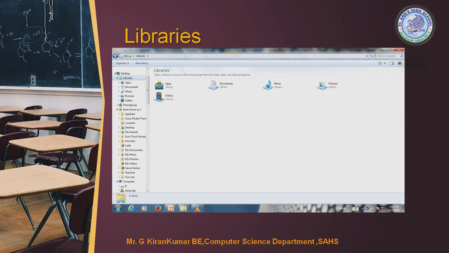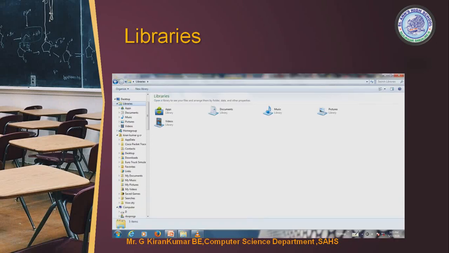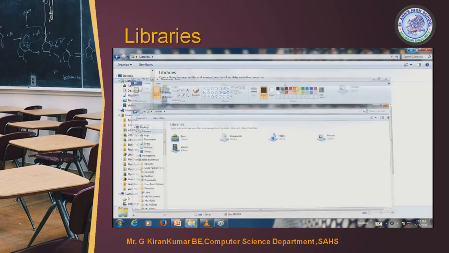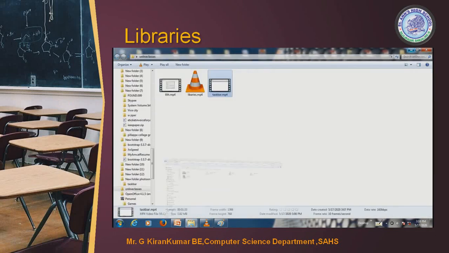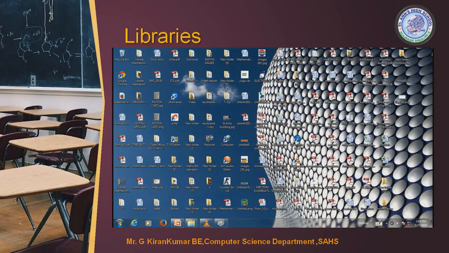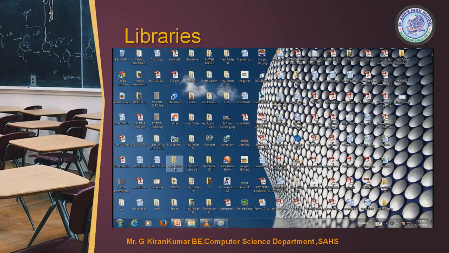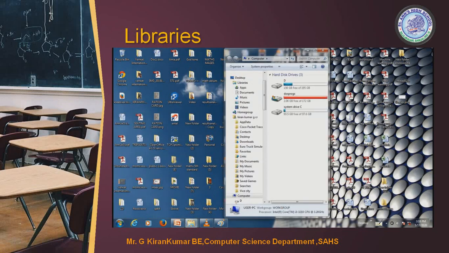Now let me play a video where I can show you how exactly the libraries can be handled or changed. This is my taskbar. I'm going to my Start button. Once I click the Start button, I go to Computer. Then on the right-hand side I have Organize and System Properties. See there, below Organize you have Desktop, Libraries, Apps, Documents, Music, Pictures and Videos, present on the left-hand side of your screen. These are all subfolders. So Desktop, Libraries.